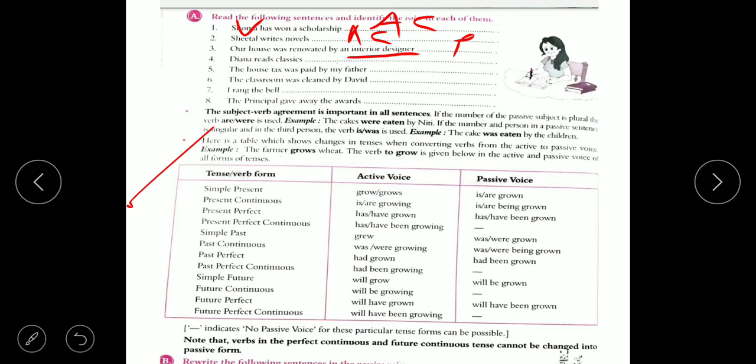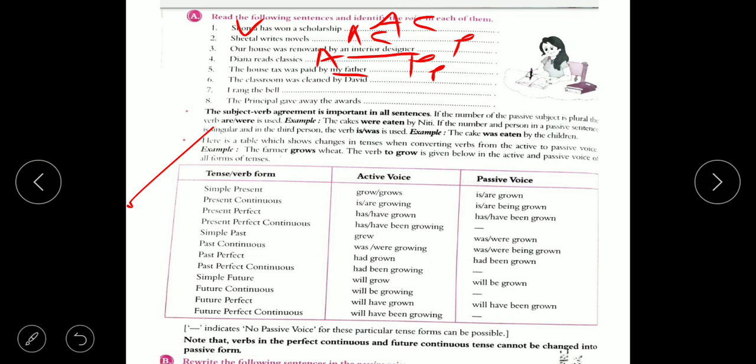Diana reads classics. Who reads? Diana. Before the verb, so it is active. House tax was paid by my father. Who paid? Father. After the verb, so it is passive. The classroom was cleaned by David. Who cleaned? David. After the verb, so it is passive.